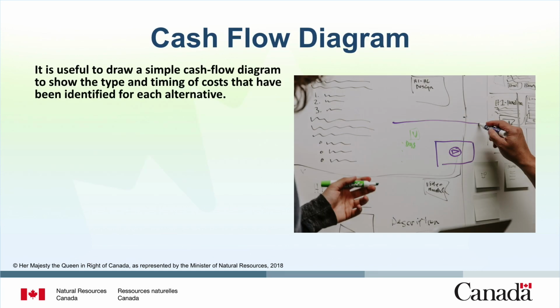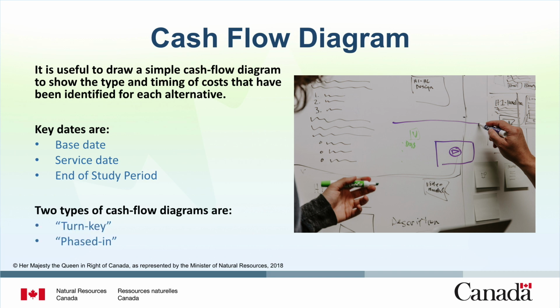It is often useful to draw a simple cash flow diagram to show the type and timing of costs that have been identified for each alternative. Key dates can be entered to indicate the base date, the service date, and the end of the study period. The cash flow diagram provides a visual checklist of relevant effects and their timing. Your diagram will vary based on whether the project is turnkey or phased in.